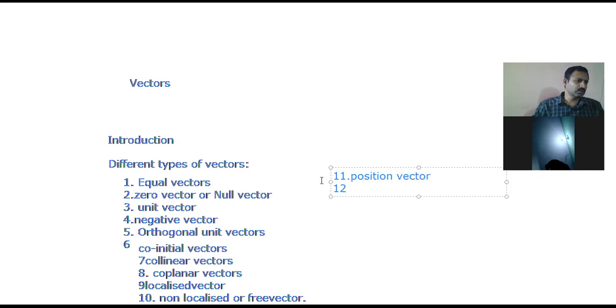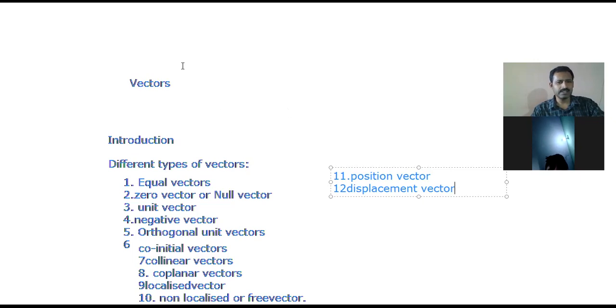And the twelfth one, the final one, is displacement vector. These are the 12 types of vectors.